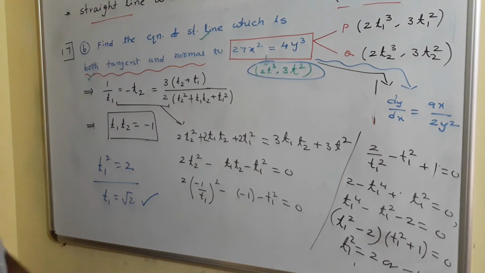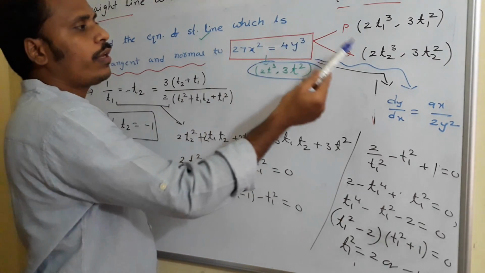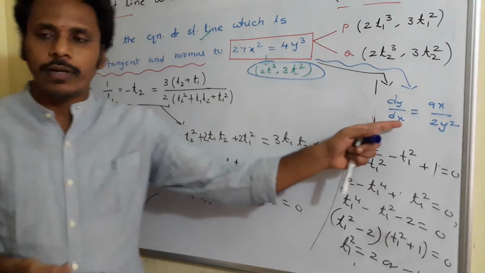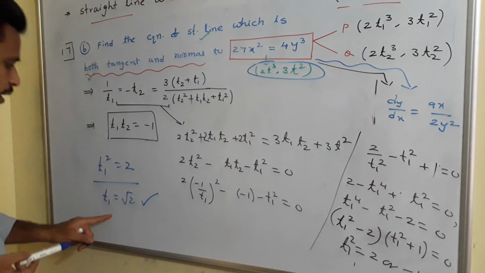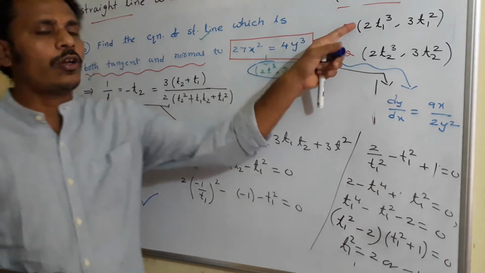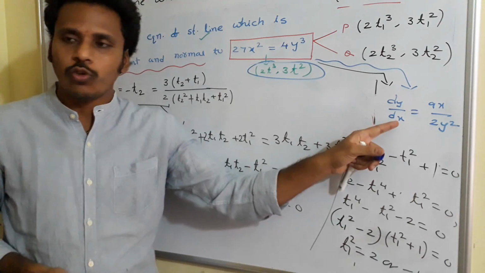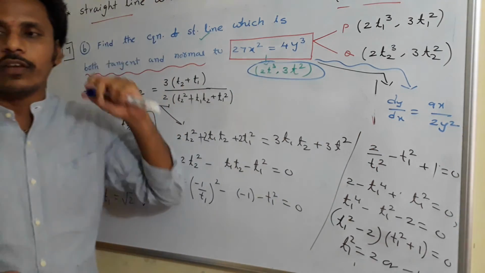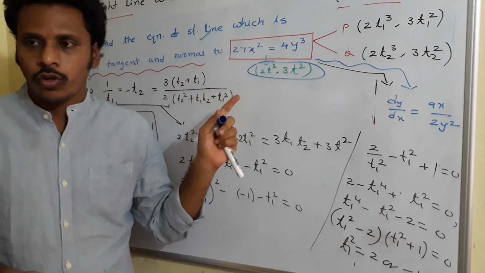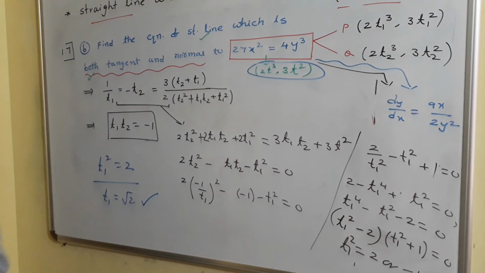If t1 is root 2, you will get the value of p as well as the value of q and then dy by dx also. After having t1, it is easy to find the coordinates of points as well as the slope dy by dx and the equation of the required line also. Okay, you just complete in your own way, right? I just mentioned to you the value of t1. You just complete the problem by finding p, q and dy by dx, right? That's it.